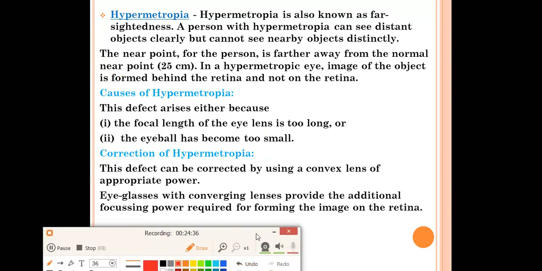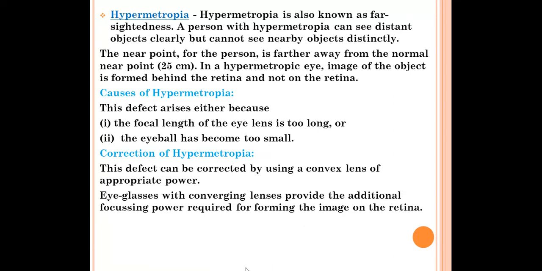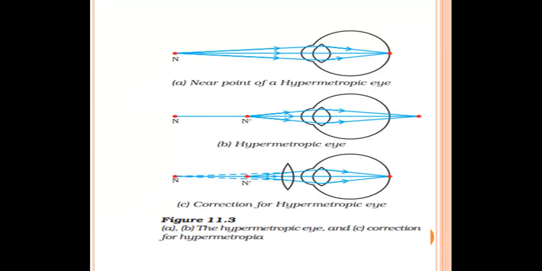You have to remember that in hypermetropia, a person can see the far off object clearly, but cannot see the nearby object clearly. And in hypermetropia, the image is formed behind the retina. And these are the two causes: focal length of the eye lens is too long, eyeball has become too small. And how can it be corrected? It can be corrected by using a convex lens of suitable power. So this was all about your hypermetropia.